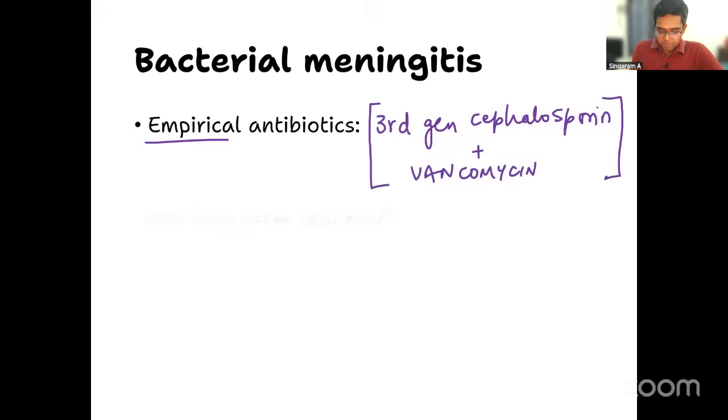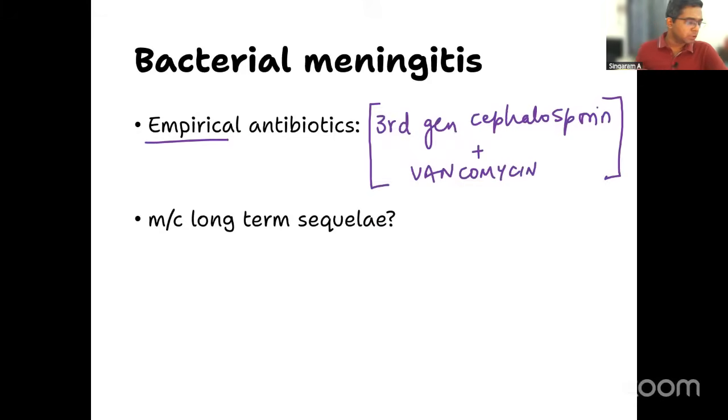One more quick question. What is the most common long-term sequelae? Long-term neurological problem. Any comment? What is the most common long-term neurological problem? Very correct. It is sensorineural hearing loss, SNHL.